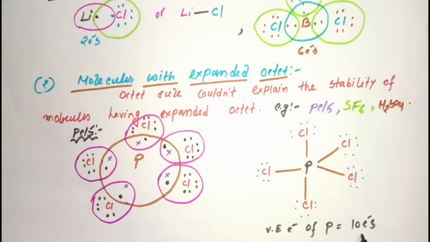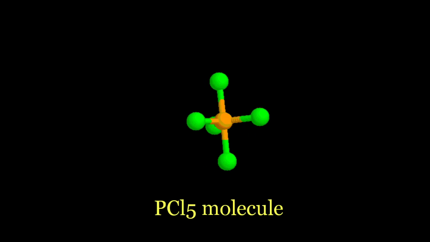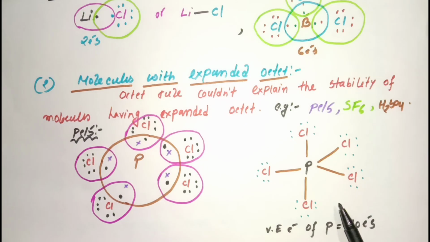Which is more than 8 electrons. That means phosphorus does not obey the octet rule. Since the central atom in this molecule carries more than 8 electrons, still they form bonds and they exist. So this is the second limitation of the octet rule.